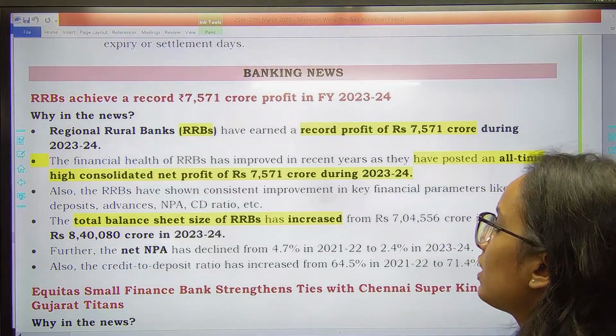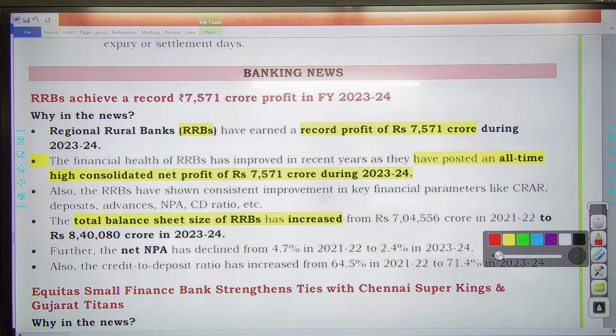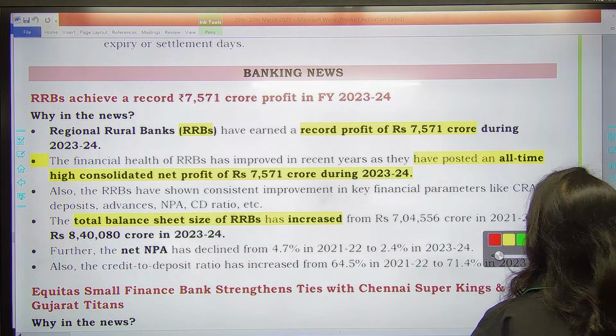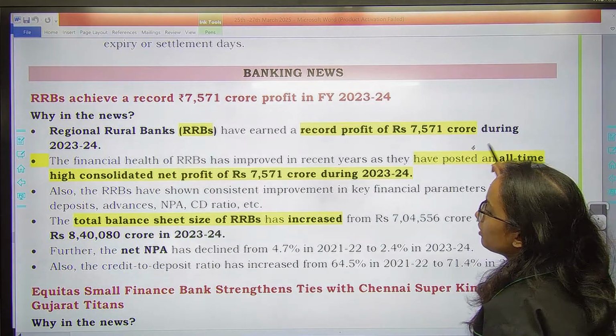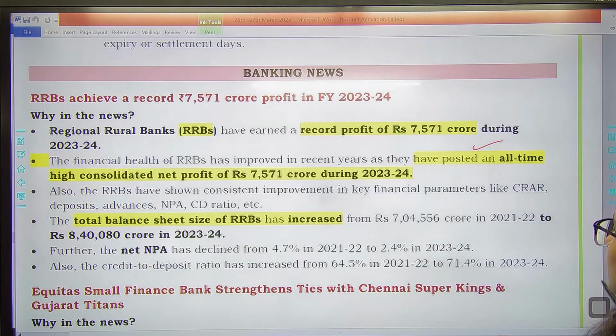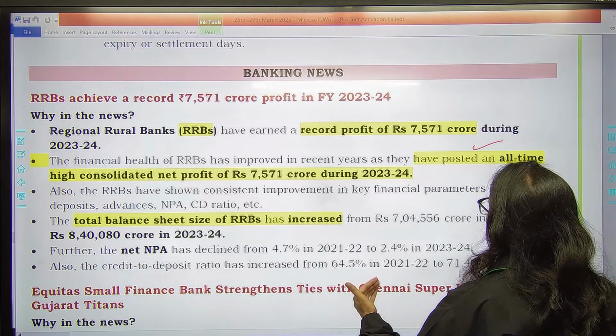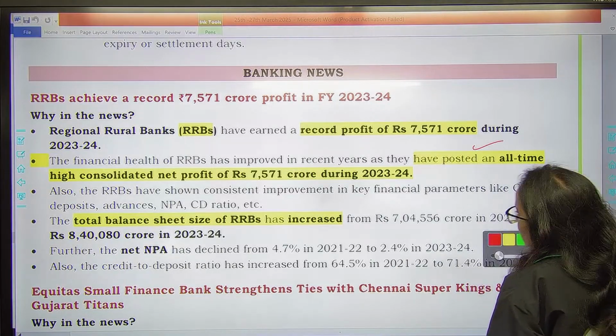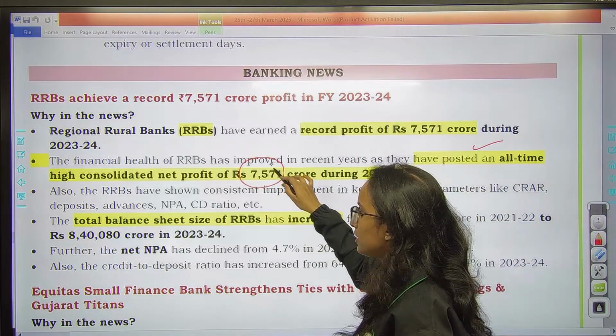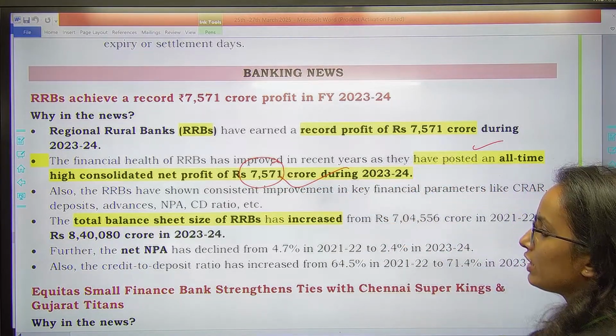Then next one is RRBs have earned a record profit of rupees 7,571 crores during 23-24. तो RRBs को काफी अच्छा खासा profit हुआ है. And then the financial health is improving in the recent years. So this is important. And as they have posted an all-time high consolidated net profit of 7,571 crores. So this can be important to remember. 7,571 crores during 2023-24.